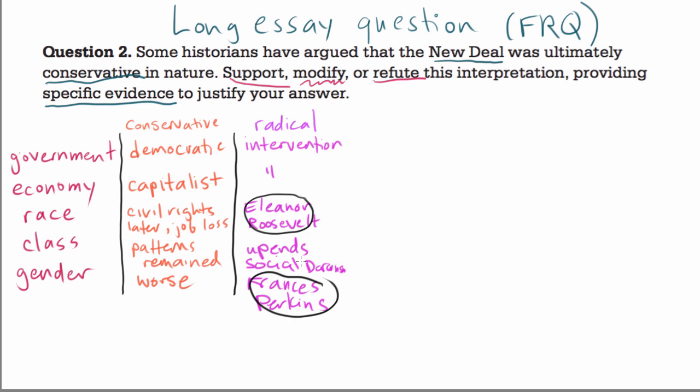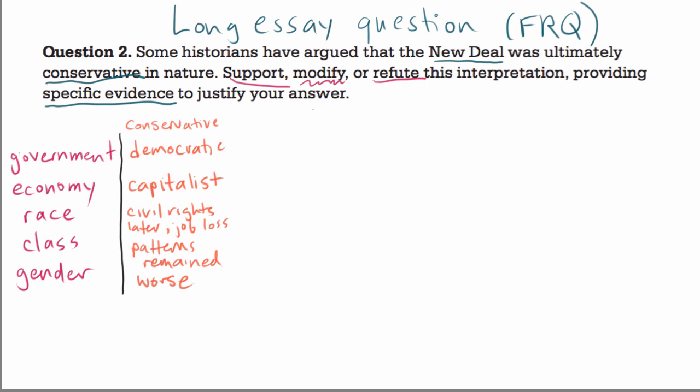They seem like they're a little bit more like figureheads, like things went well for this one person or maybe just a tiny group of people, but in the grand scheme of things, it wasn't that big of a change. Anyway, you may feel different from me. You may decide that you would have written an article about how radical the New Deal was, but I'm going to do an example of a conservative argument about the New Deal.